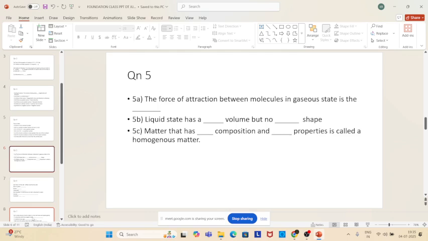Okay, very good. 5C, you read, Srinidhi. Matter that has dash composition and dash properties is called a homogeneous matter. Same composition and same properties. Is it correct? I think it's correct. Same composition and same properties is called homogeneous matter. Okay, go to question number 6.